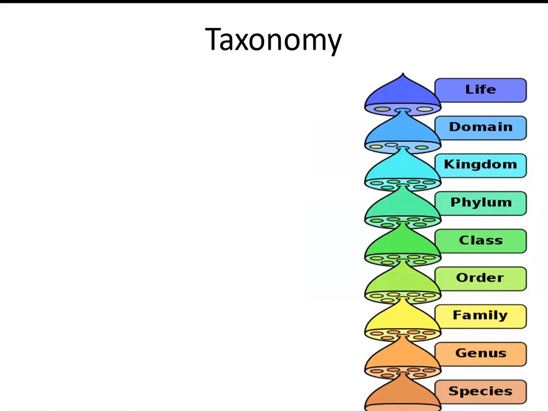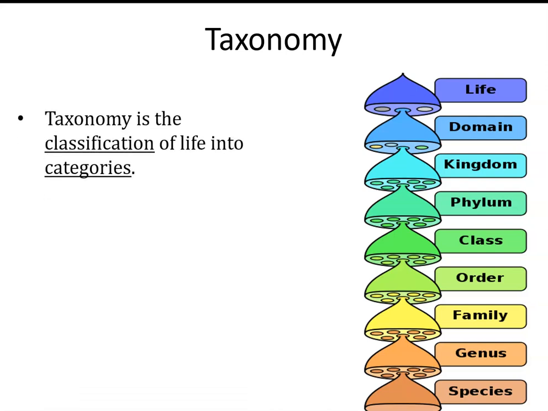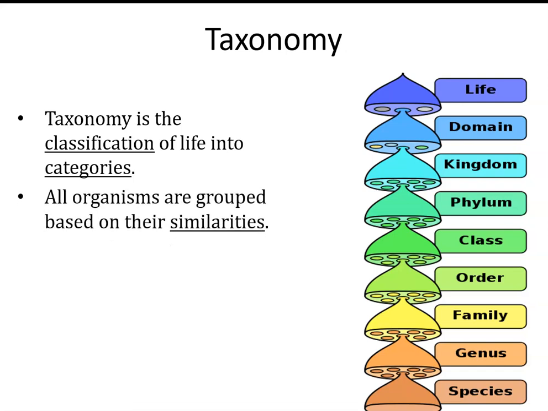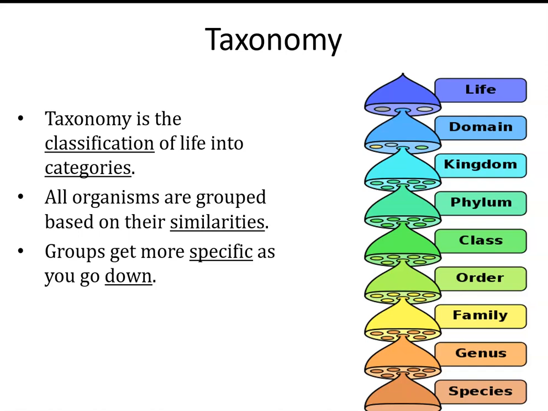Now, in taxonomy, we have certain categories. We place organisms into these categories based on what characteristics they have. Groups that are similar belong in the same category. Groups can get more specific as you go down.